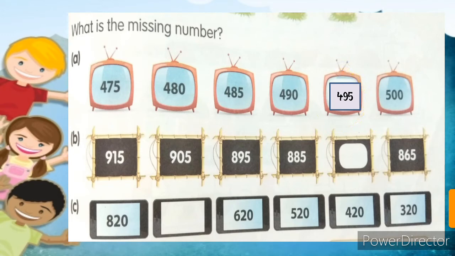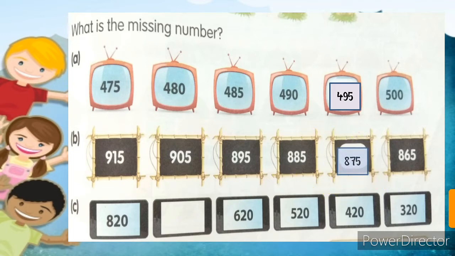495. In B, we have to observe that this is 915, then 905. So in this, 10 less. 905 to 895, again 10 less. 895 to 885, again 10 less. 885 to which number will be here when we make it 10 less?